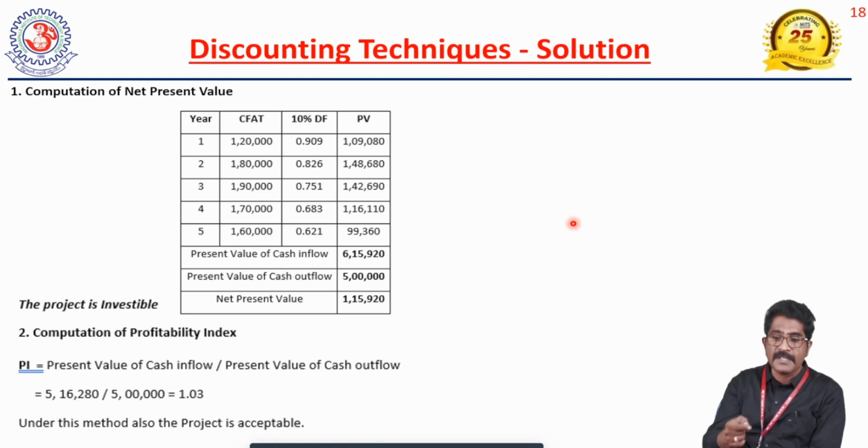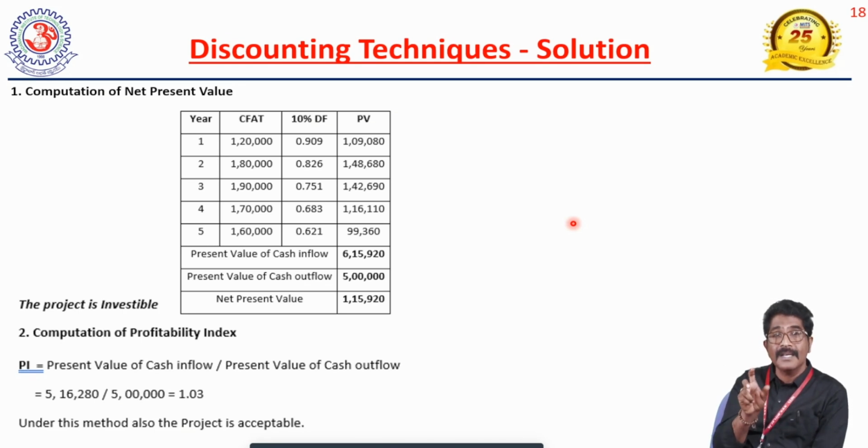The sum of present value of cash inflow is nothing but 6,15,920. 6,15,920 is the present value of future cash inflows. And present value of cash outflow is nothing but the initial investment, that is 5 lakh. So net present value is 1,15,920. Here I already said in the beginning of the class the decision criteria.